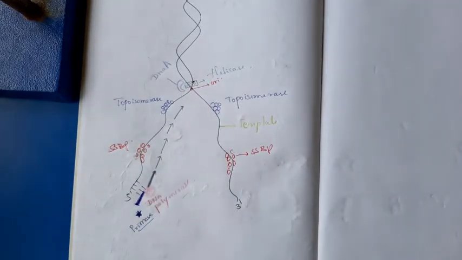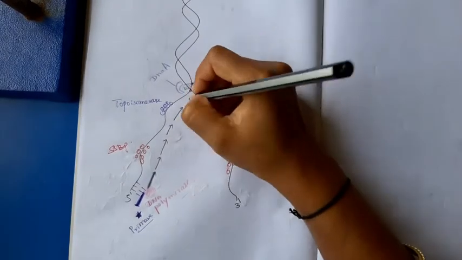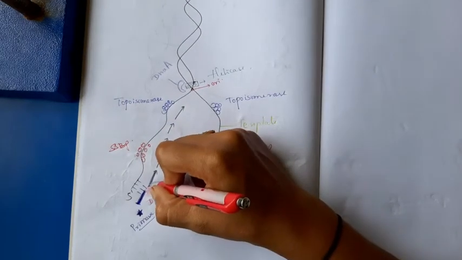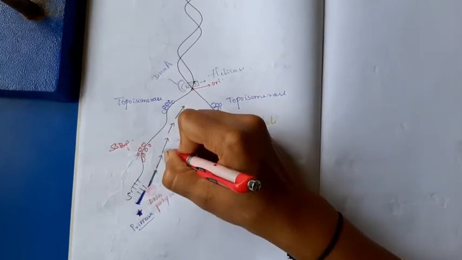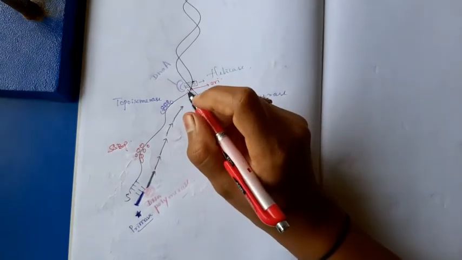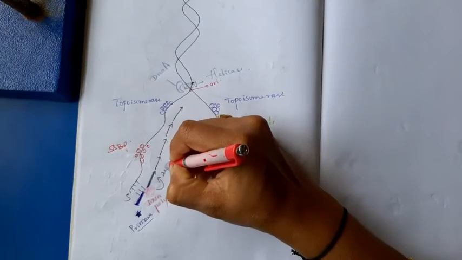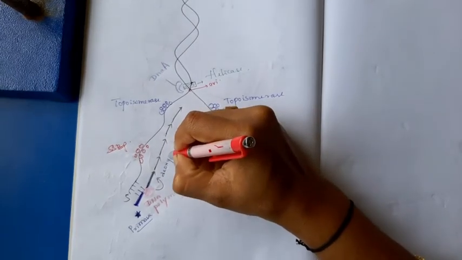Okay, it produces discontinuous, means here the primase has to add every fragment of DNA. DNA polymerase function is to add deoxynucleotides.